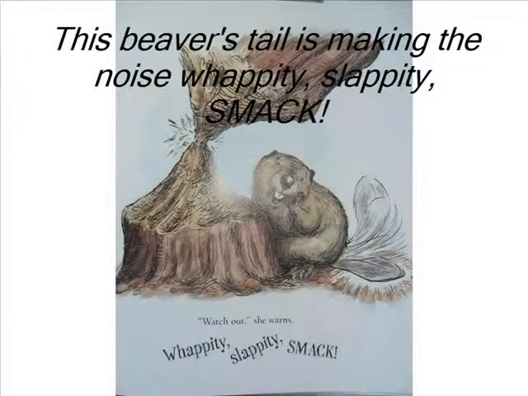Little Otter now comes up out of the water near Beaver, who is chewing and chomping on a tree. As the tree begins to fall, Beaver warns, "Watch out!" Beaver's tail is in constant motion. Whappity, slappity, smack. What is the onomatopoeia that makes the sound of Beaver's tail? That's right, whappity, slappity, smack.